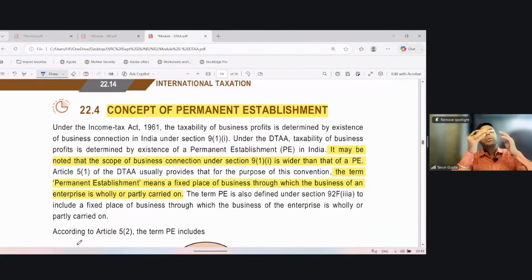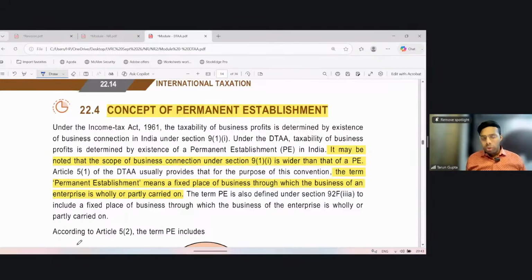PE, permanent establishment. Similar to business connection which we have in domestic law, under DTAA we have the concept of permanent establishment, PE. The scope of business connection is wider than PE. And now we know that there's an option to choose between the Act and the treaty, whichever is more beneficial. Right? So if the definition of PE is restricted in the DTAA, then I will always go for the PE, because there are chances that a PE may not constitute, but high chances that a business connection may constitute. So the definition of PE is restricted as compared to business connection.